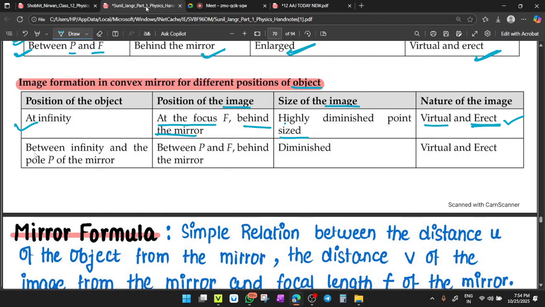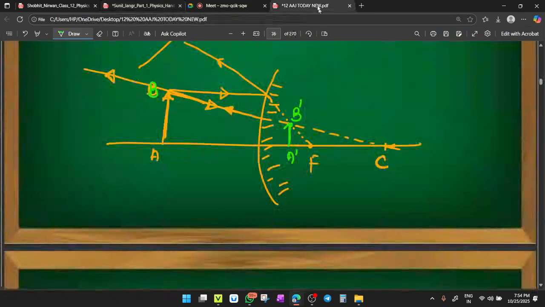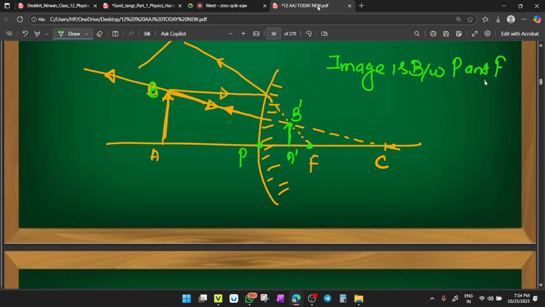So between infinity and the pole of the mirror, you can place the object anywhere. Now your image will be formed between P and F, behind the mirror. Here your image is formed between pole and focus. Got it? The image is between pole and focus. Clear?